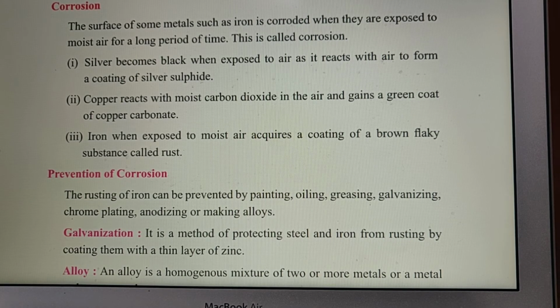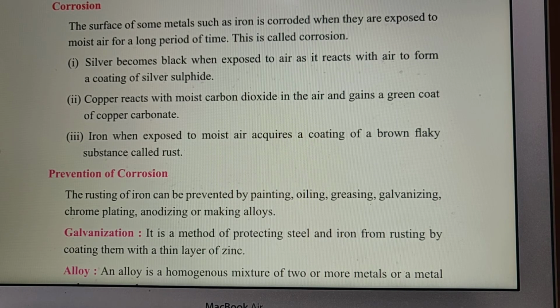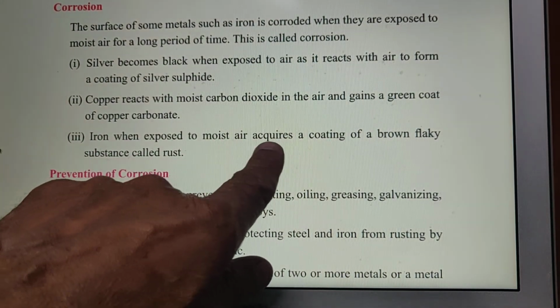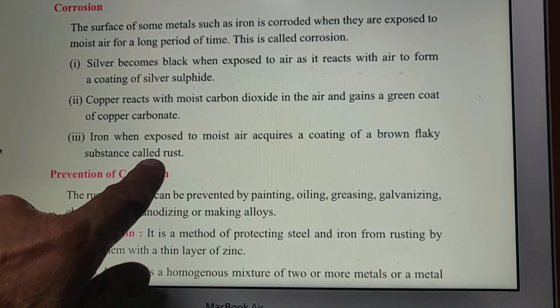If you keep fresh iron articles in a moist atmosphere, the moist atmosphere contains oxygen and water vapors that react with the iron articles, and brownish flakes are deposited over them. Iron, when exposed to moisture, acquires a coating of brown flakes, that is called rust.